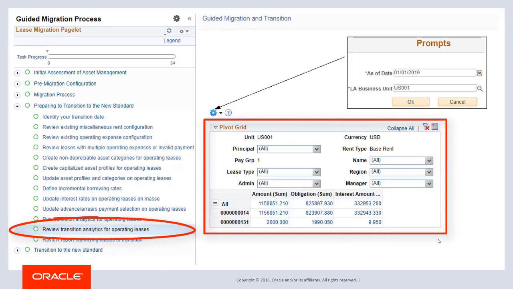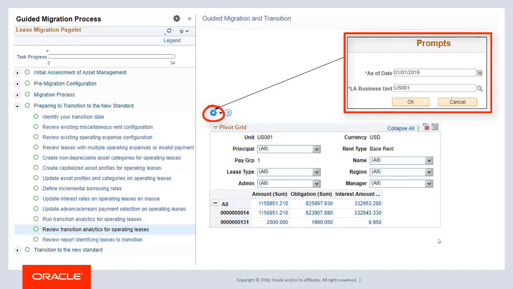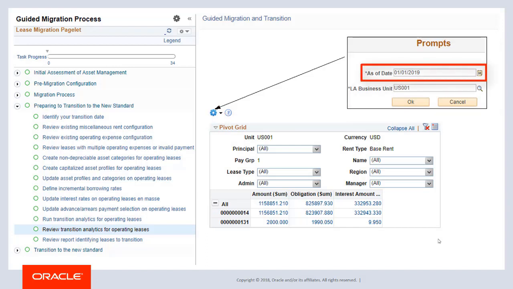Use this pivot grid to review a summary of remaining lease payments as of a specified date. Enter a date and business unit in the prompts window. In this example, the pivot grid summarizes the remaining payments as of 1/1/2019.